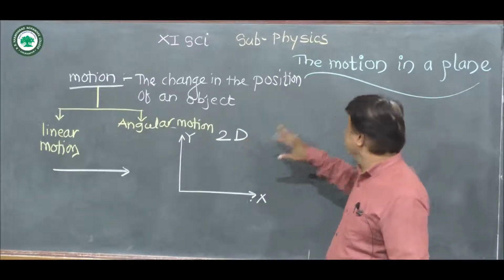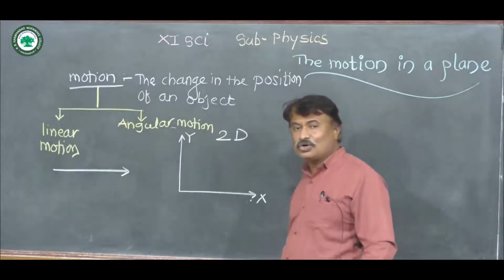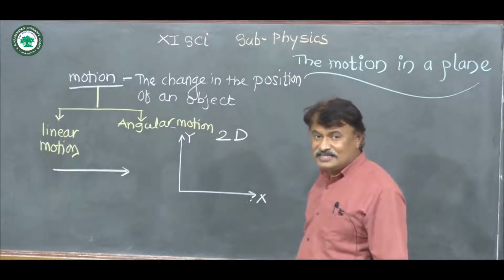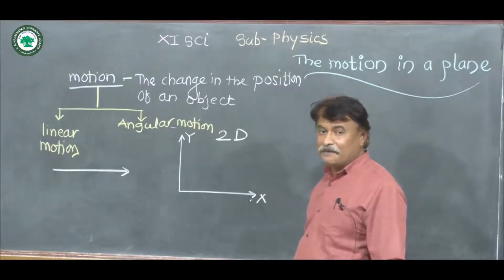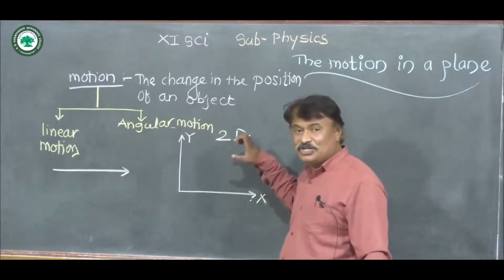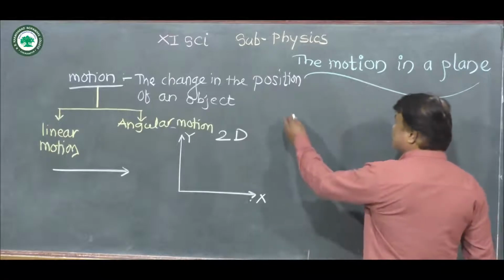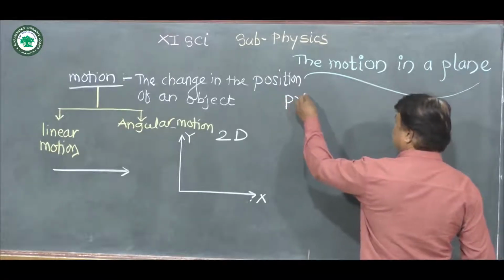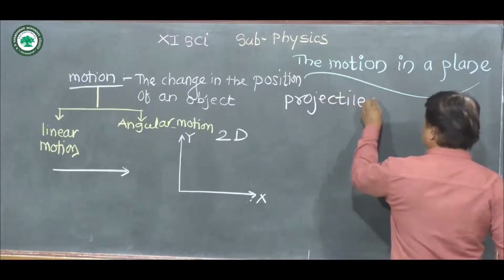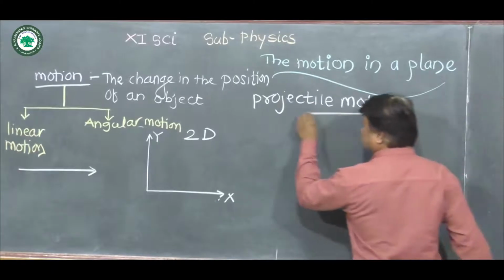Now for considering motion in a plane, if we consider an object thrown in the air with initial velocity making some angle with the horizontal under the action of gravity, then such type of motion is called projectile motion. We have to study the projectile motion.